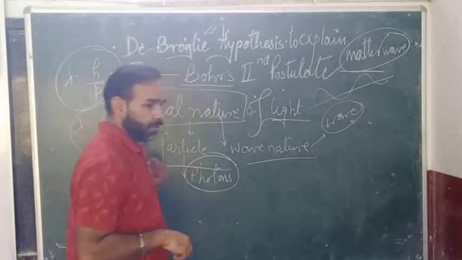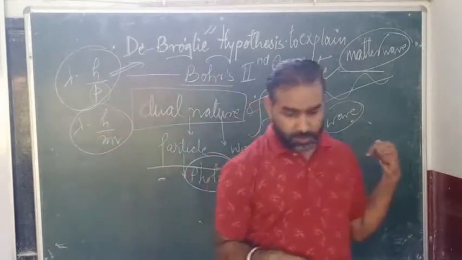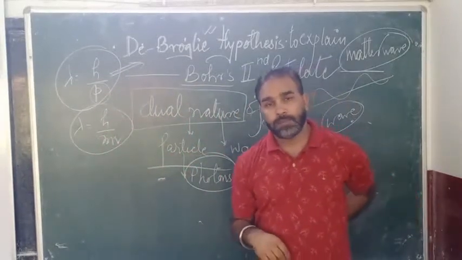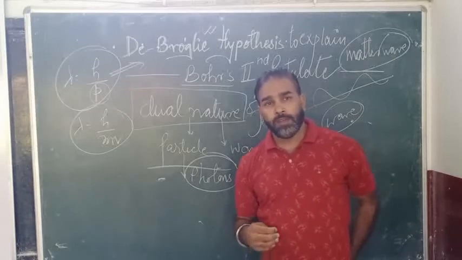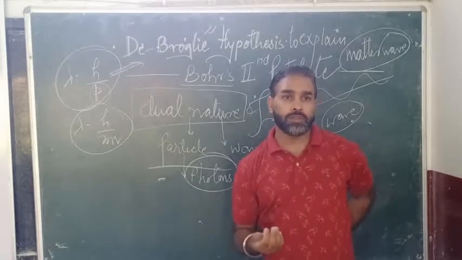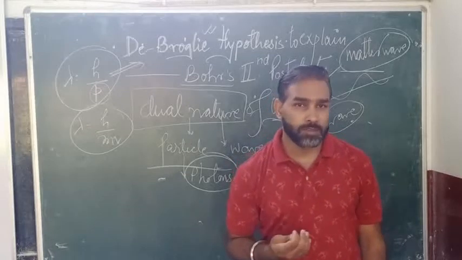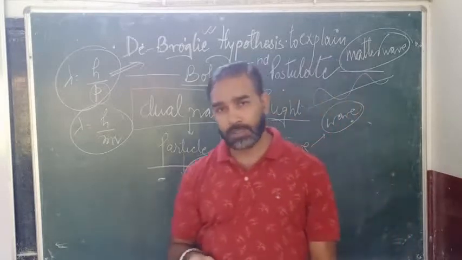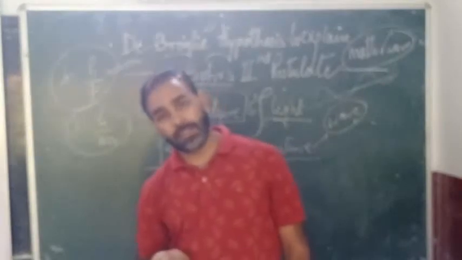So this theory of de Broglie was basically used by him to explain the second postulate of Bohr's. In that he used the concept of stationary waves also, standing waves. In class 11th you must have studied about the concept of standing waves.